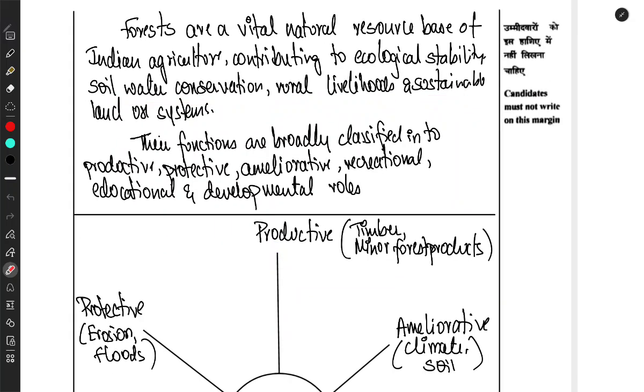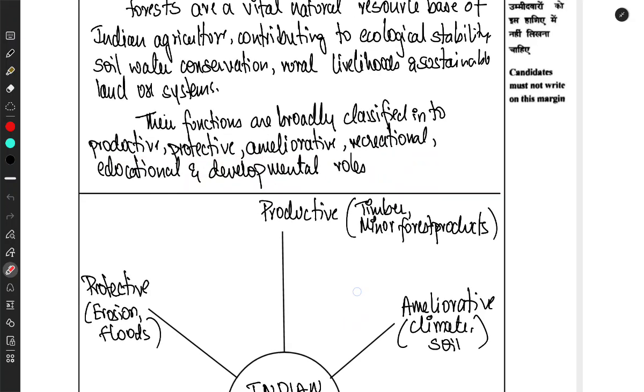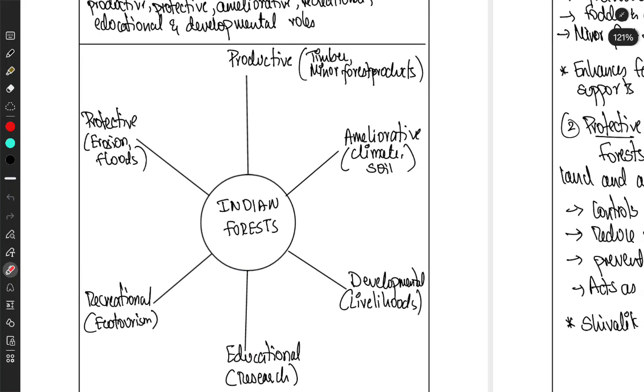These functions are broadly classified into productive, protective, ameliorative, recreational and educational, the same as asked in the question. In lengthy questions like 15 or 20 marks, always try to integrate a diagram in your answer. I have integrated a simple hub and spoke diagram. This is the hub and these are the spokes.